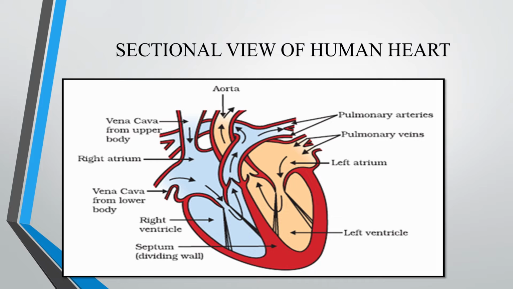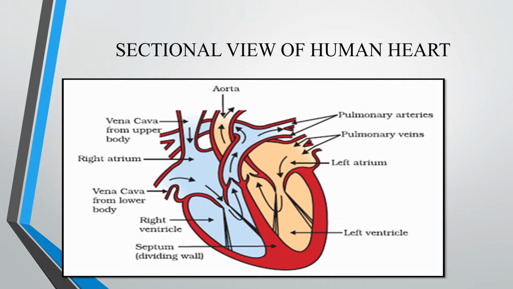Then at the top you can see the vena cava, the largest vein. Veins usually collect deoxygenated blood. Among the veins, the largest vein is known as the vena cava. The superior vena cava collects blood from the upper portion of the body. The inferior vena cava collects blood from the lower portion and pours blood into the right atrium, as shown in the diagram.